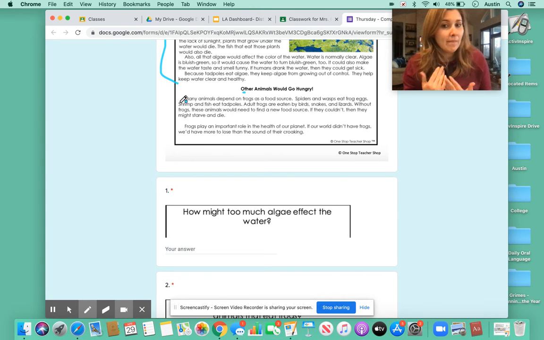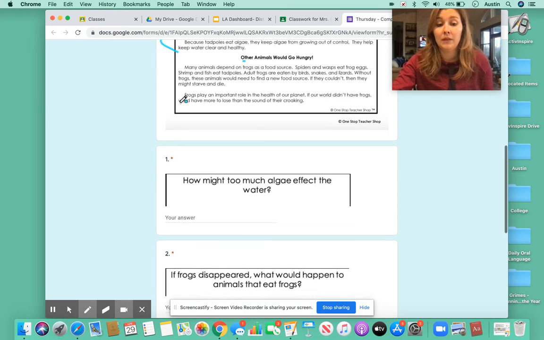All right. Many animals depend on frogs as a food source. Spiders and wasps eat frog eggs. Wow, I didn't know that. Shrimp and fish eat tadpoles. Adult frogs are eaten by birds, snakes, and lizards. Without frogs, these animals would need to find a new food source. If they couldn't, then they might starve and die.